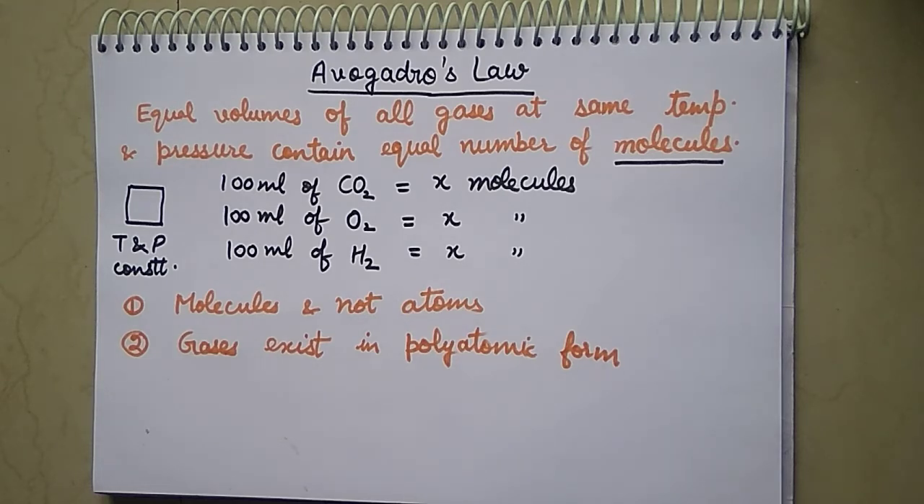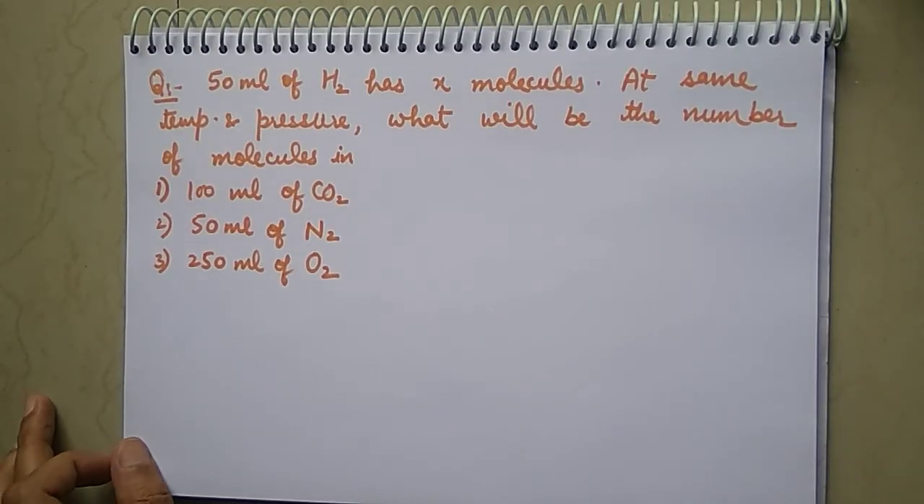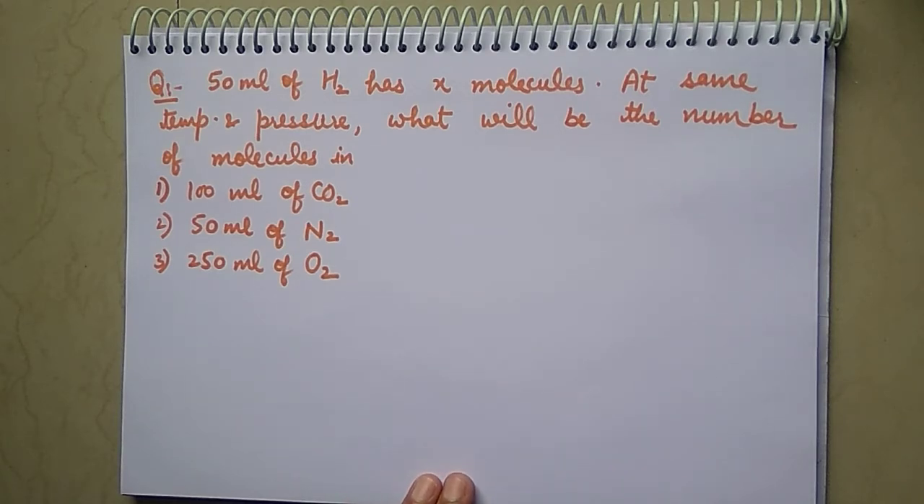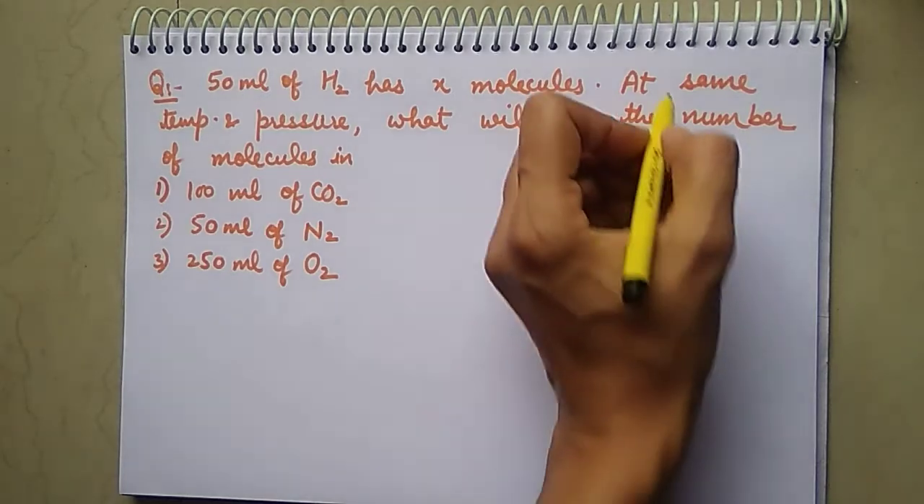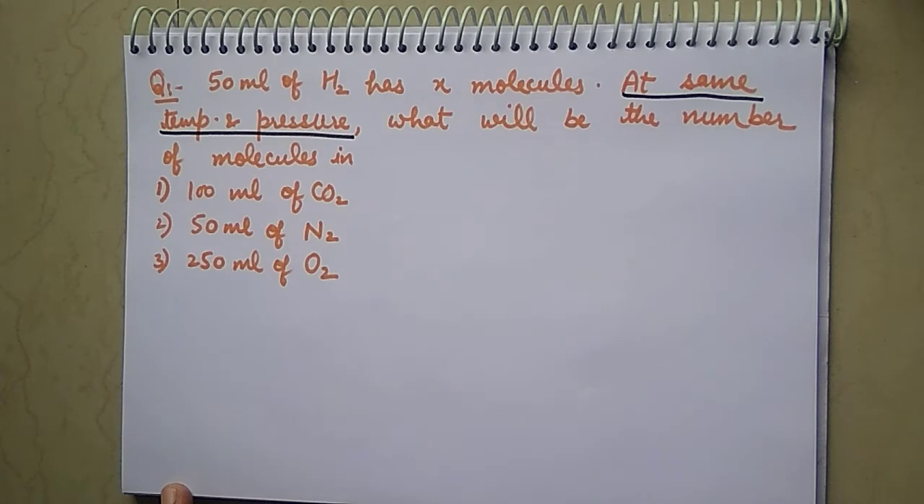Now let's see a few examples or questions which are generally asked related to this law. This is a question we are given: 50 ml of hydrogen has X molecules. At the same temperature and pressure, what will be the number of molecules in 100 ml of carbon dioxide, 50 ml of nitrogen, and 250 ml of oxygen? Now this condition is given at the same temperature and pressure, so this means we are to stick to Avogadro's law.